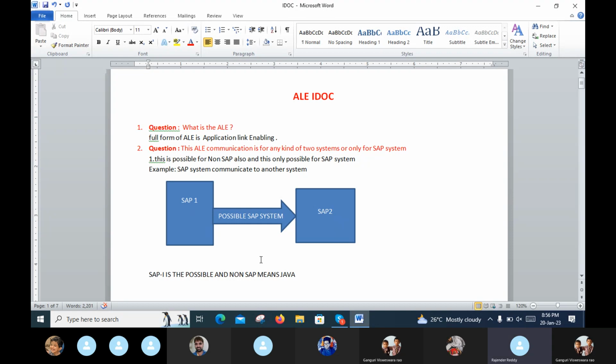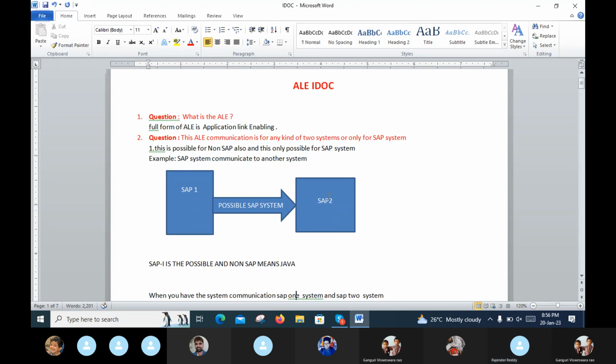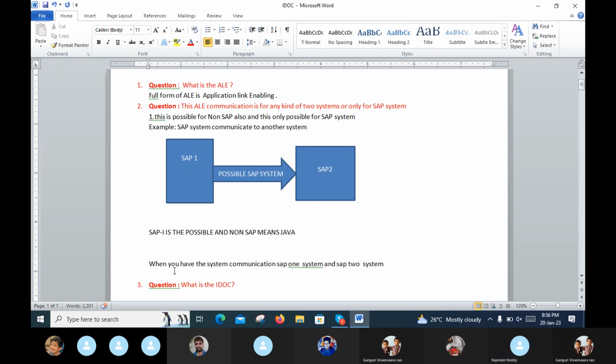This is the non-SAP system. So we can explain ALE communications as any kind of two systems. SAP 1 system is the sender system, SAP 2 system is the receiver system. So these are called possible SAP systems. Example, SAP system communicates to another system.